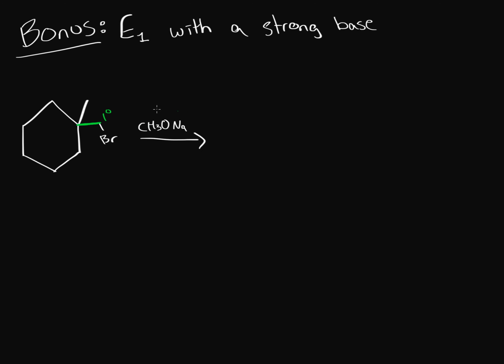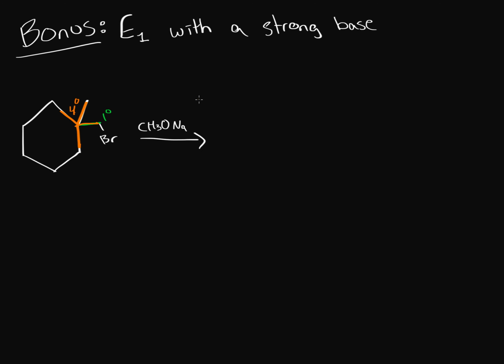Now, you have a strong base, strong nucleophile here, methoxide ion. So generally, you would like to do an SN2 reaction. But notice that your neighbor over here is a quaternary carbon. So if we label it, quaternary carbon is too much steric hindrance for an SN2 reaction to happen. So you won't get SN2.